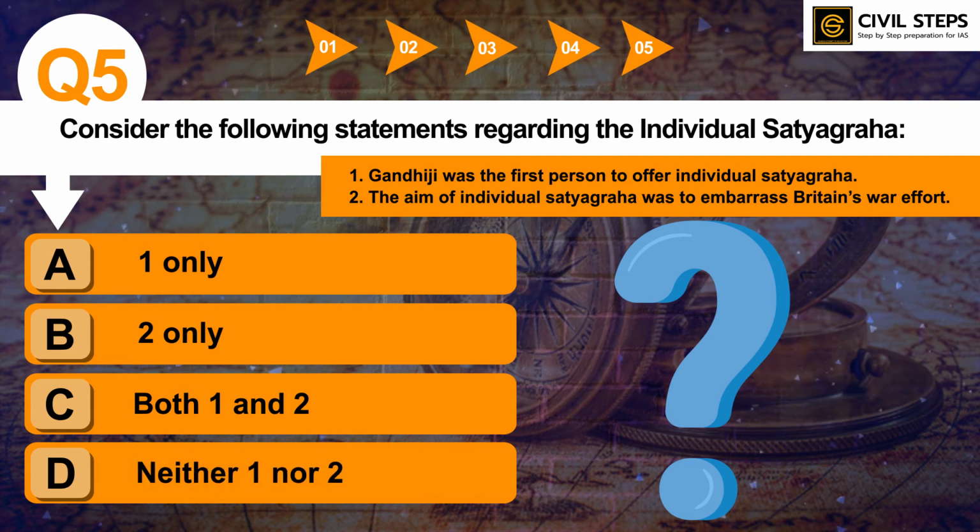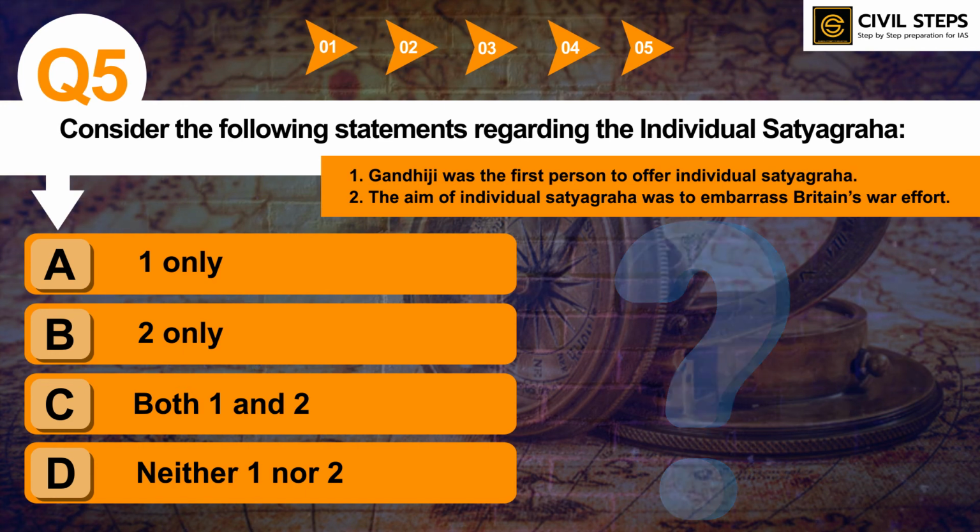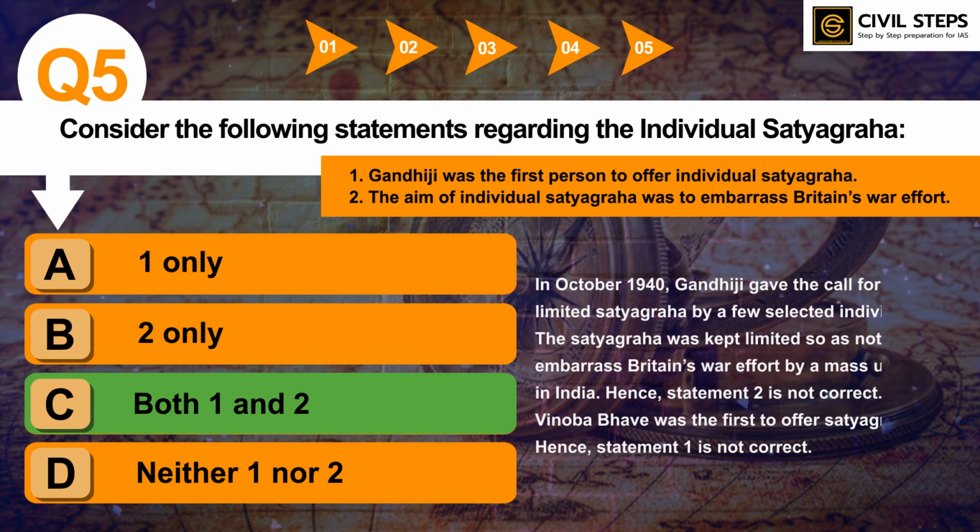So you have to tell the correct answer. So I mean not correct answer, because not correct is asked in this question. So not correct answer is option C, both 1 and 2. So in October 1940, Gandhiji gave the call for a limited satyagraha by a few selected individuals. The satyagraha was kept limited so as not to embarrass Britain's war effort by a mass upheaval in India. Hence, statement number 2 is not correct.